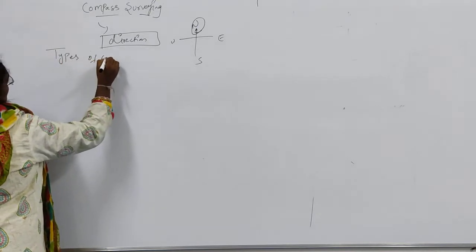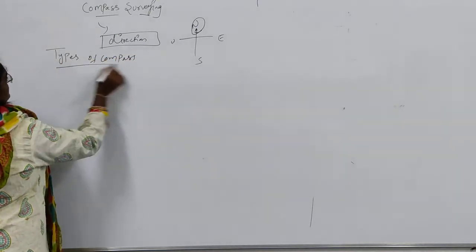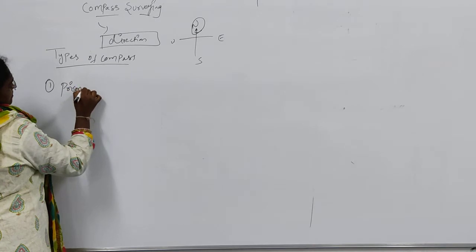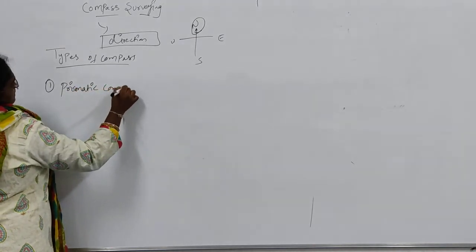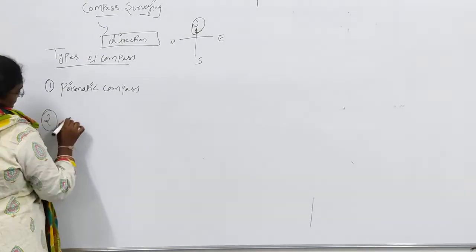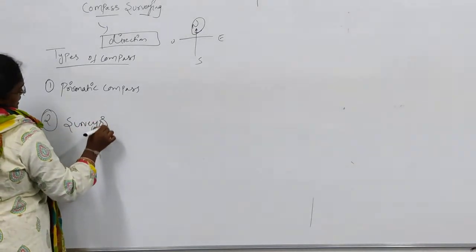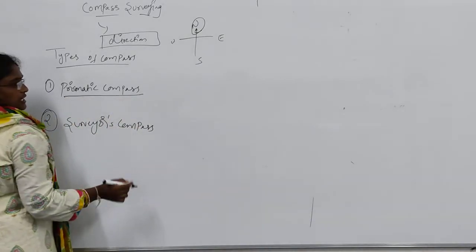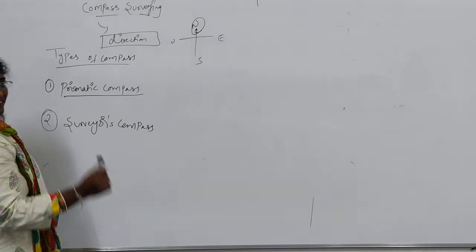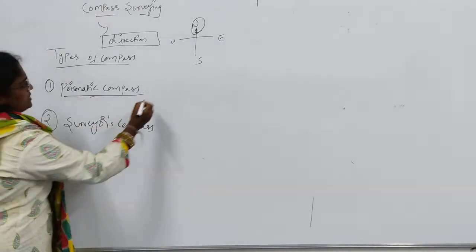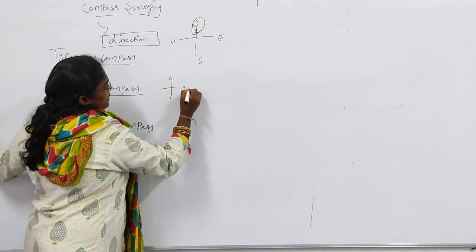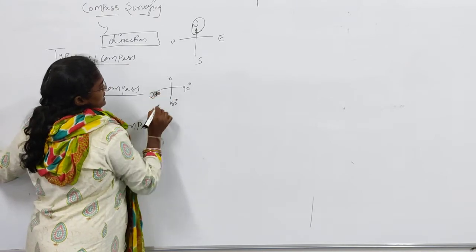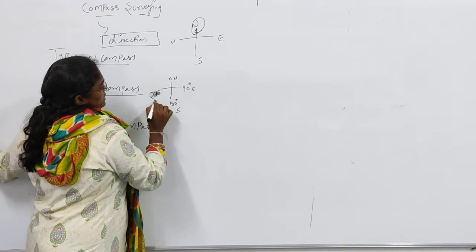Next one is types of compass. The first one is the prismatic compass. The second one is the surveyor's compass. Mostly we use the prismatic compass, because the prismatic compass measures from 0 degrees up to 360 degrees in total, covering north, east, south and west.